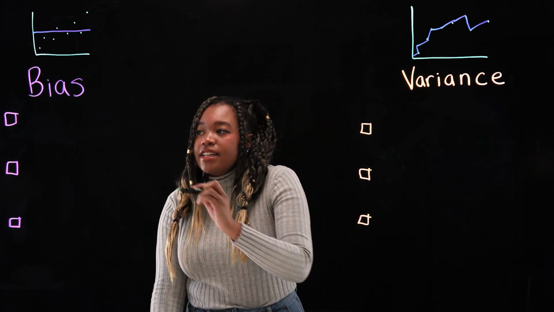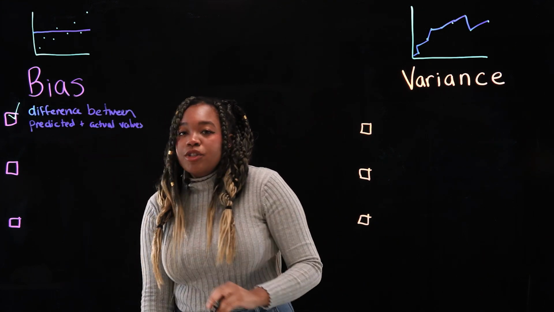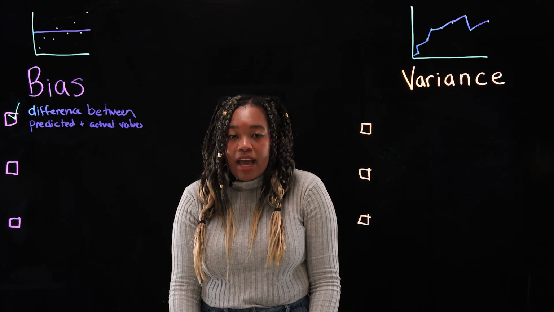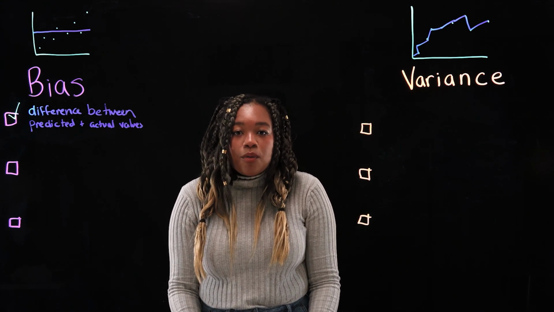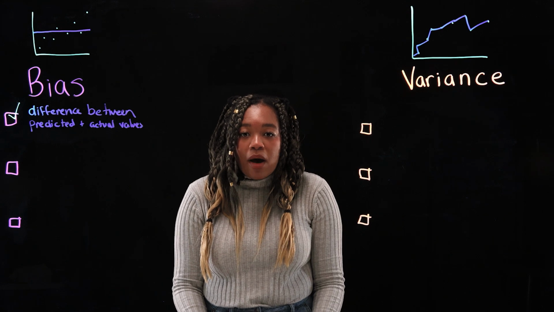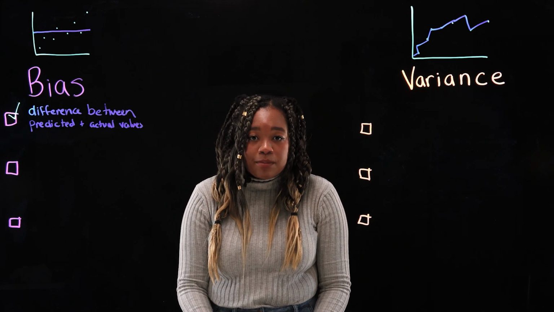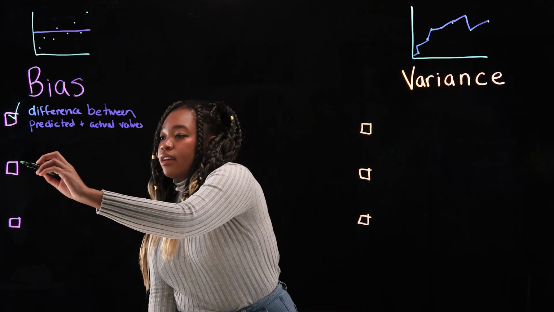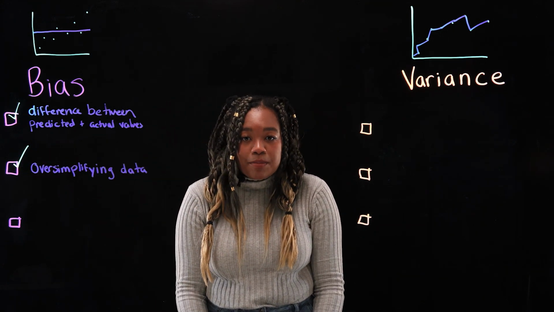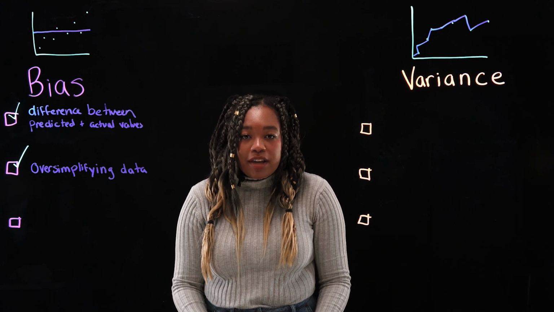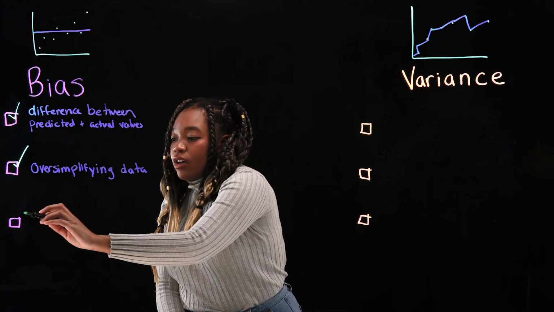Bias can be defined as the difference between the predicted values and the actual values, also known as the ground truth. When the bias is high, the model fails to recognize patterns in the data and it starts to oversimplify the data. When the data is oversimplified so much that it's not able to recognize patterns or complexities at all, we can call that underfitting.